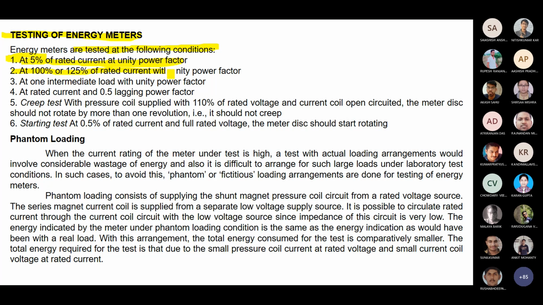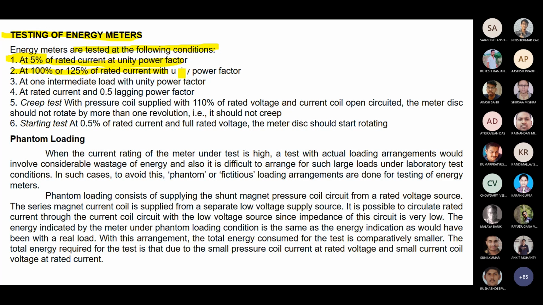Are you getting my point? So the braking magnet should work effectively from the creep test. Your coil should not be rotating, this should not be rotated. So that you have to study.